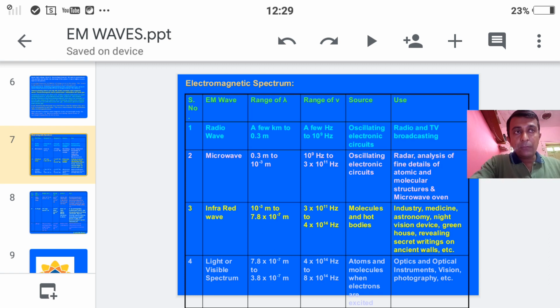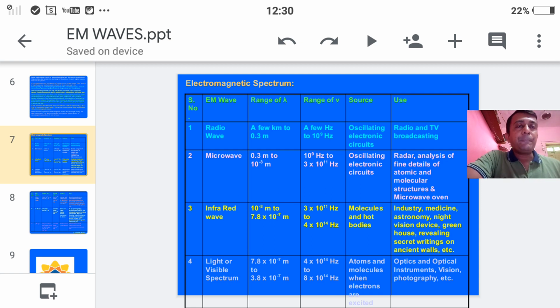Students, in detail, there are three different frequency bands used for radio transmission: the AM band, TV transmission and FM radio. AM stands for amplitude modulation. The frequency of the amplitude modulation band is 530 kilohertz to 1710 kilohertz. For TV transmission, the frequency is 54 megahertz to 890 megahertz. For FM radio, frequency modulation radio, the range is 88 megahertz to 108 megahertz. FM radio, I think you know it very well, 98.3 Radio Mirchi.